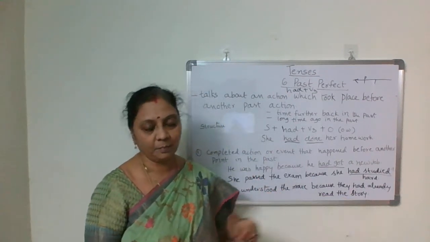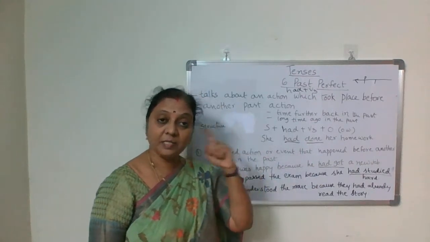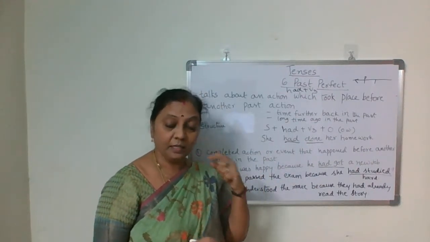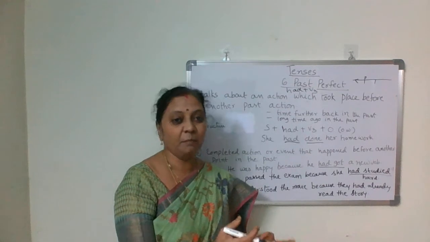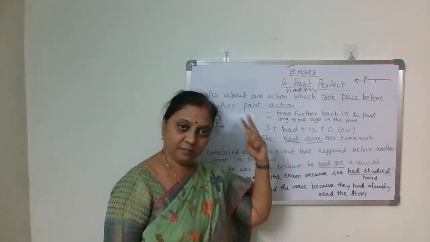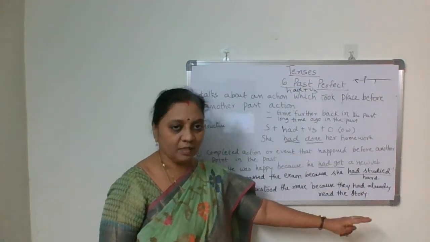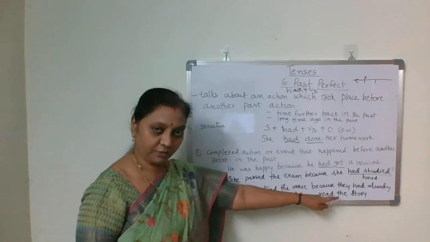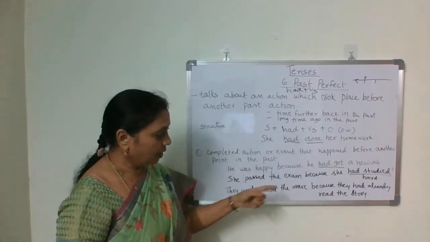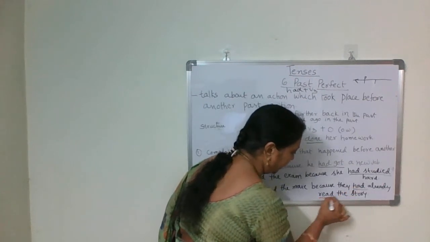Even here, in past perfect, we can use already. But in present perfect, it talks about a just completed action or recently completed action, isn't it? But here, that happened long before the past action. So that is the difference. Here also you can use already, because they had already read the book.